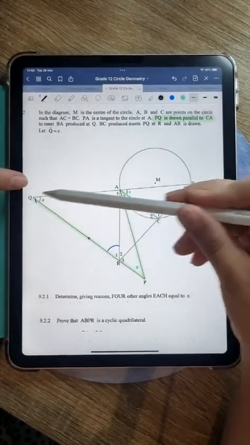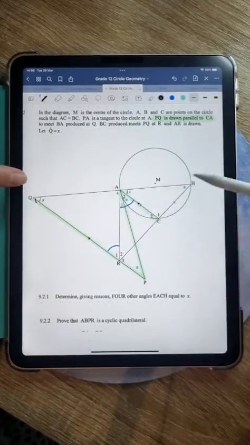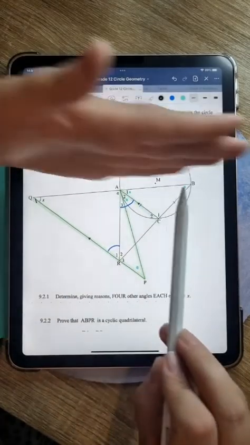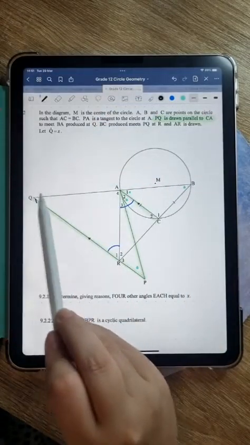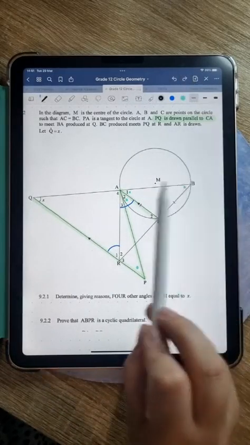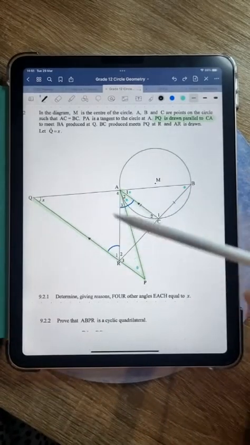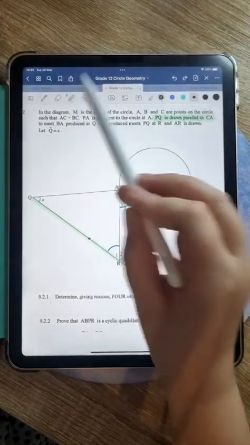Now, I'm going to ask you to visualize an F shape. Do we see that? If we're looking at BQ, that's like the back part of the F, all right? BQ is there, BQ, and then the lines of the F are PQ and CA. Let's see if I can highlight that.